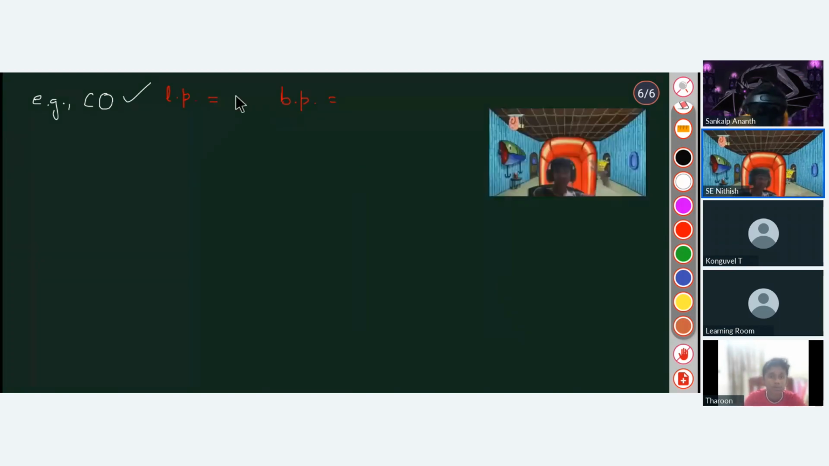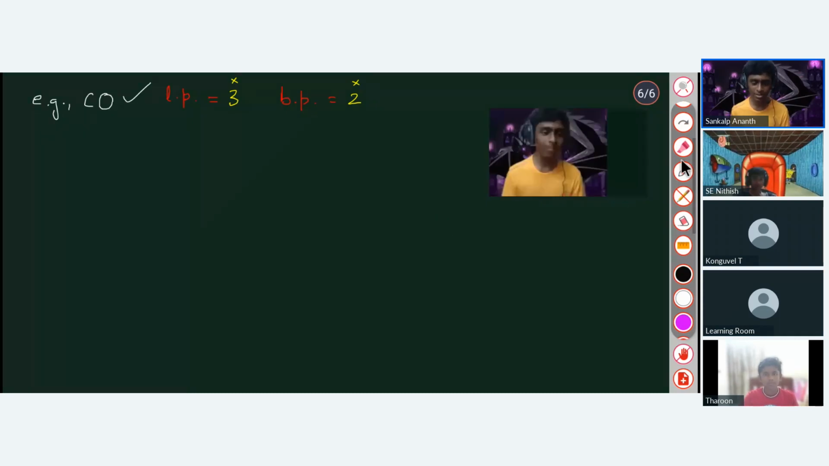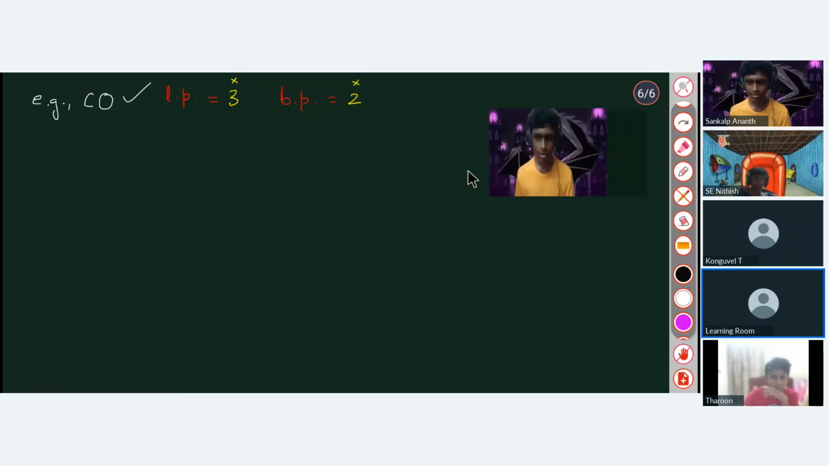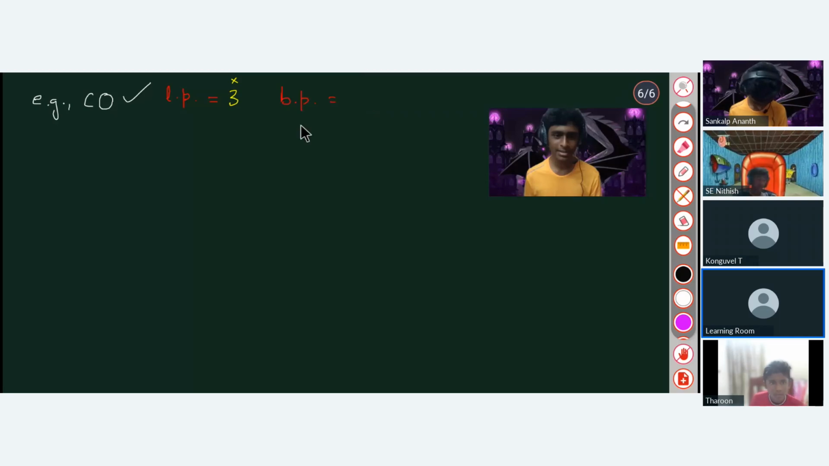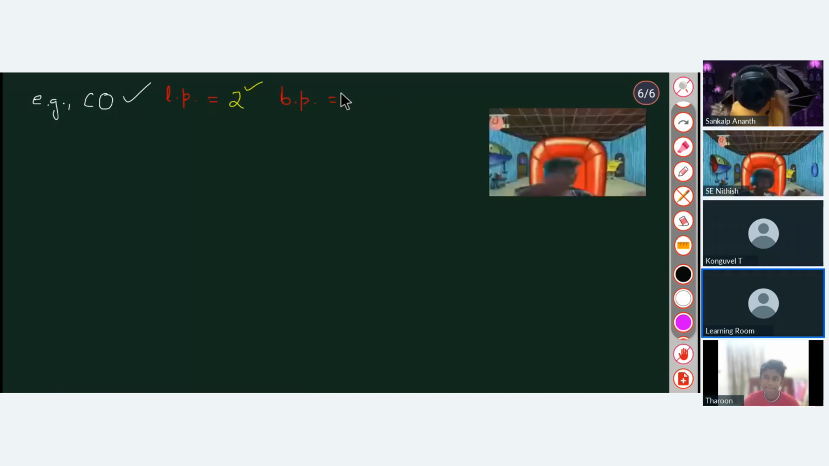3 lone pairs and 2 bond pairs. That is wrong. 2 lone pairs and 2 bond pairs. 4 lone pairs and 2 bond pairs. Sorry, 1 bond pair, sir. No, that's also wrong. Sir, is 2 lone pair correct? 2 lone pair is correct. And then bond pair is also 2, right? No. Bond pair will be 3.